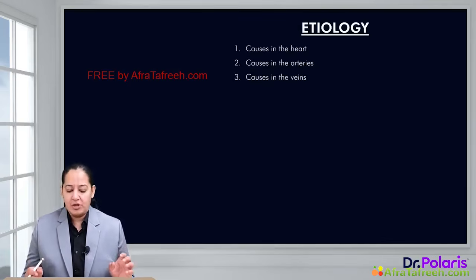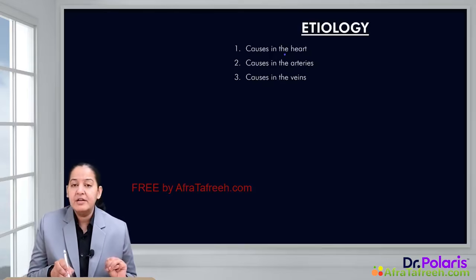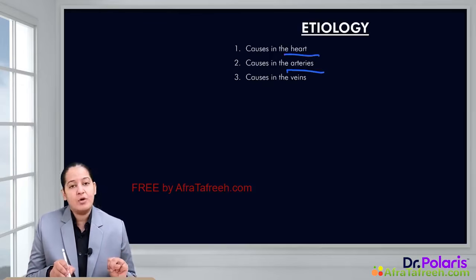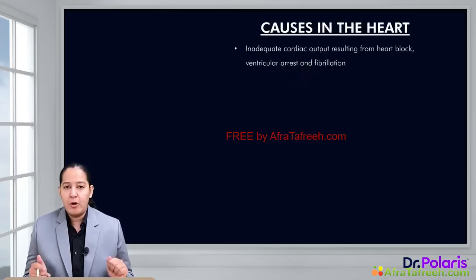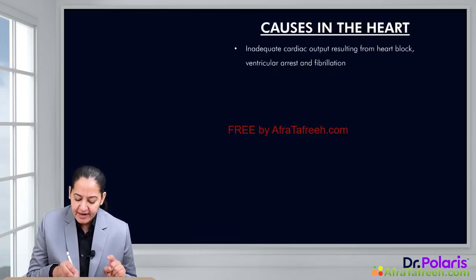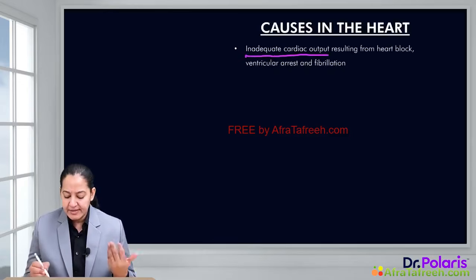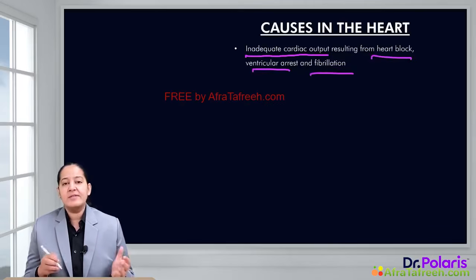So what is the etiology? The etiology can be of three types. The causes can be in the heart, the causes can be in the arteries, and the causes can be in the veins. So three types of etiologies are there. Let's talk about the heart. If there is cardiac pump failure, inadequate cardiac output resulting from heart block, ventricular arrest or fibrillation, it can result in ischemia.